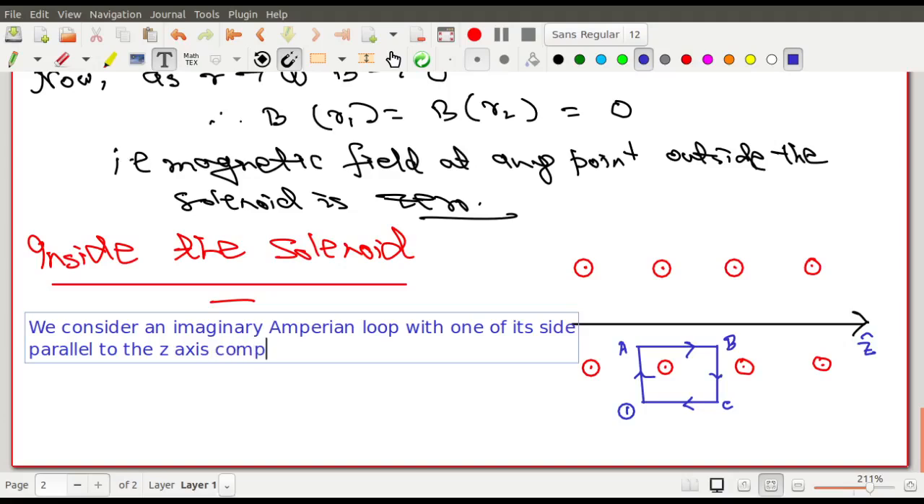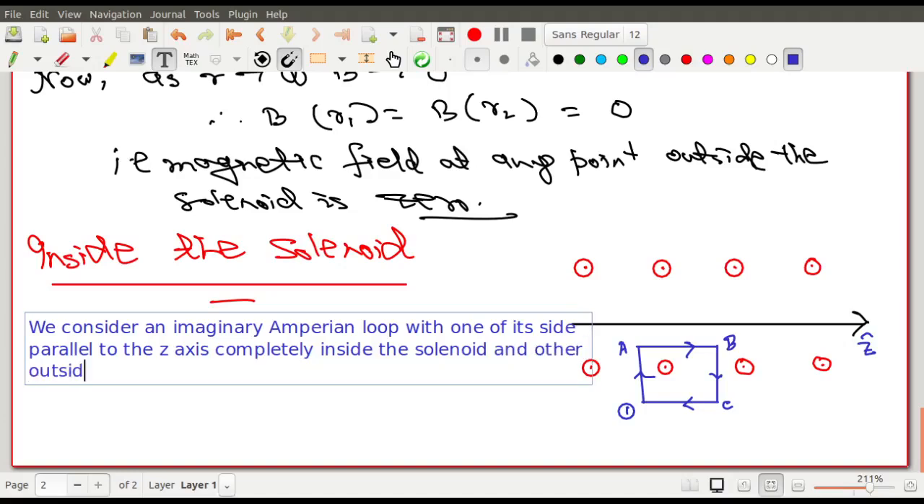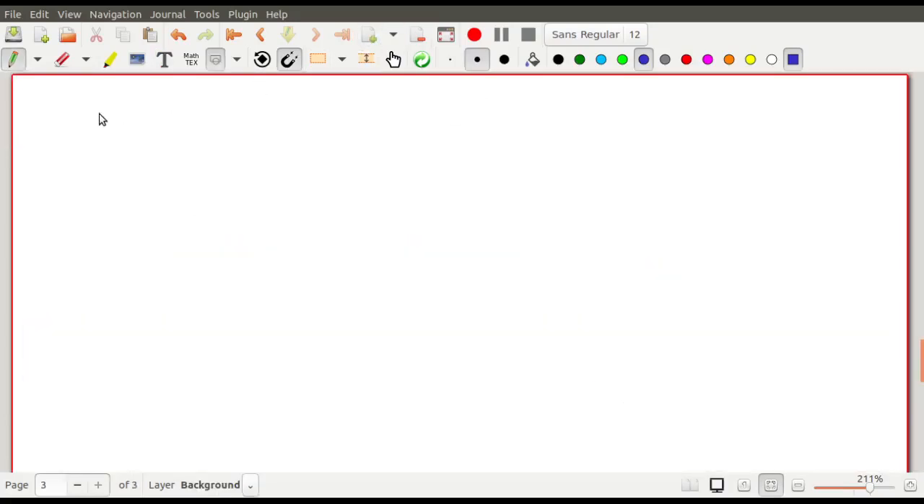completely inside the solenoid, one side completely inside the solenoid, and the other outside. So one of the sides is inside the solenoid and the others are outside the solenoid. So that is what you consider over here. That's it. So that is done. Now let us apply Ampere's circuital law.